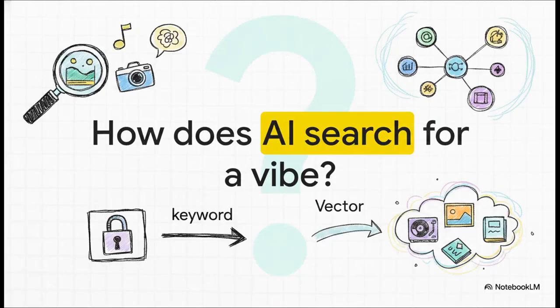Which brings up a really interesting question to start things off. How exactly does AI search for a vibe? I mean, think about it for a second. Traditional keyword searches are great if you know the exact word you're looking for, but they fail completely when you're dealing with the nuance of images, the tone of an audio clip, or the complex context of human text. If you want to find a picture that just feels nostalgic, or a song with a very specific energy, a simple keyword is just not going to cut it.